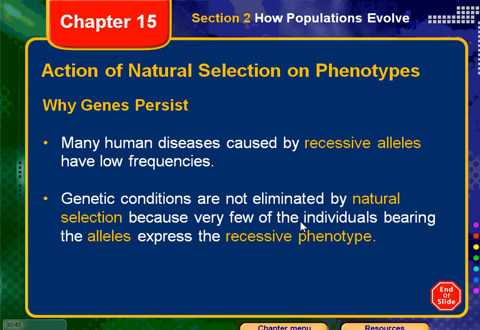Genetic conditions are not eliminated by natural selection because very few of the individuals bearing the alleles express the recessive phenotype. Just think about that as homozygous recessive. Those are much less common.